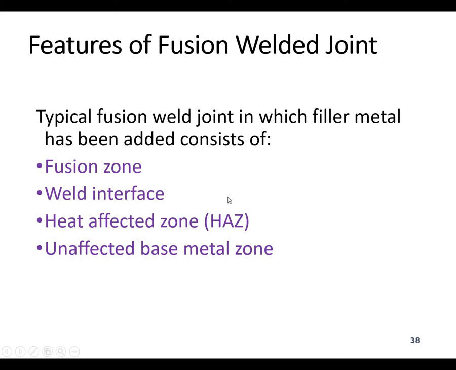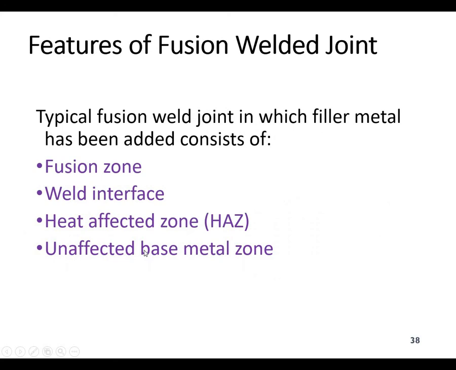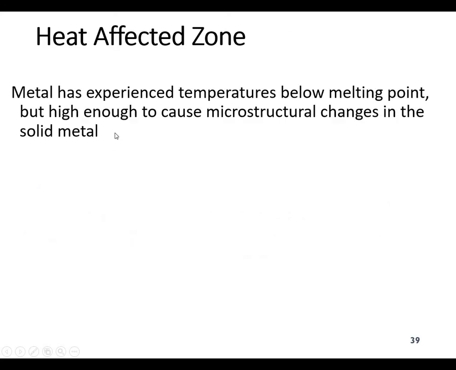Okay, coming to the features of the fusion welding joints. Generally there is the fusion zone, the weld interface, the heat affected zone, and the unaffected base metal zone, as we discussed in the previous example. This is the unaffected zone. The heat affected zone is the one which has experienced temperature below the melting point, but high enough to cause microstructural changes in the solid metal.